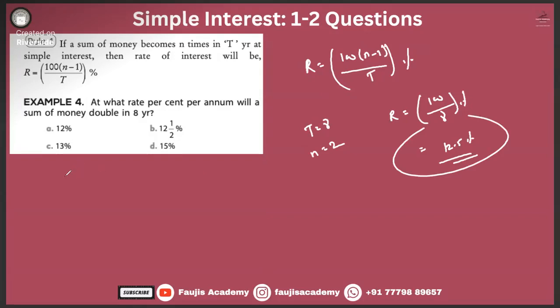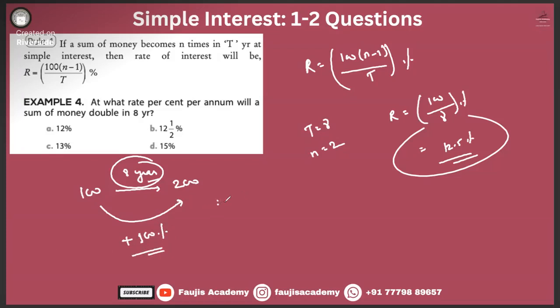Now let's just try to understand. If a sum of money becomes n times in t years, let's look at the question. At what rate percent per annum will a sum of money, 100 rupees, become 200 rupees in 8 years? 100 rupees became 200 rupees in 8 years, right? Yes or no? That means there was an increase of how much? 100%. Yes or no? Yes, sir.